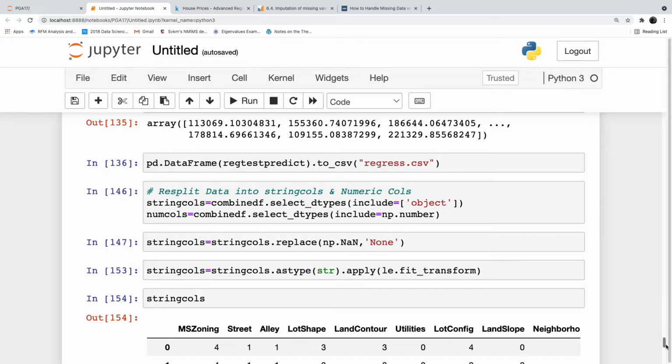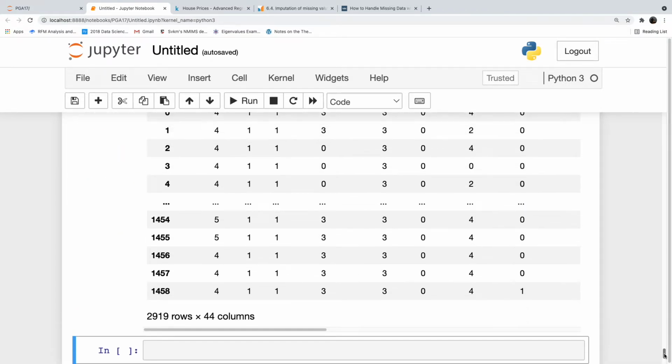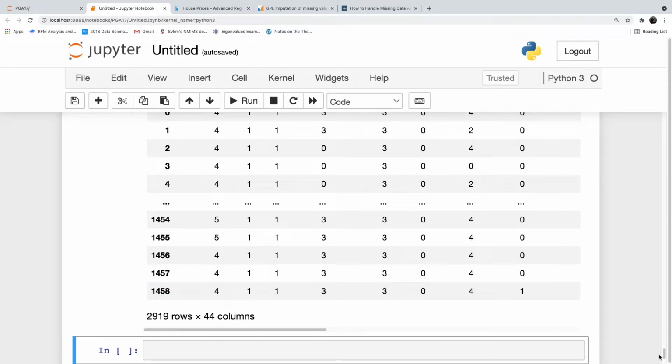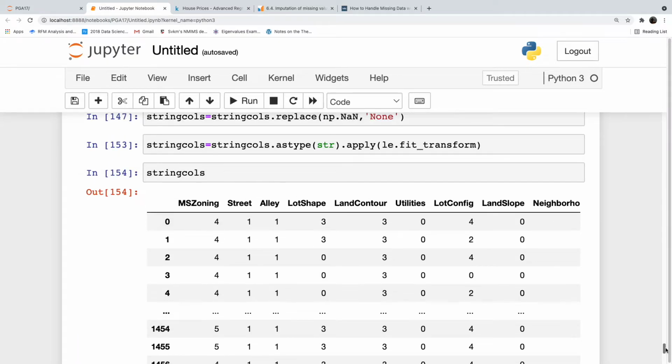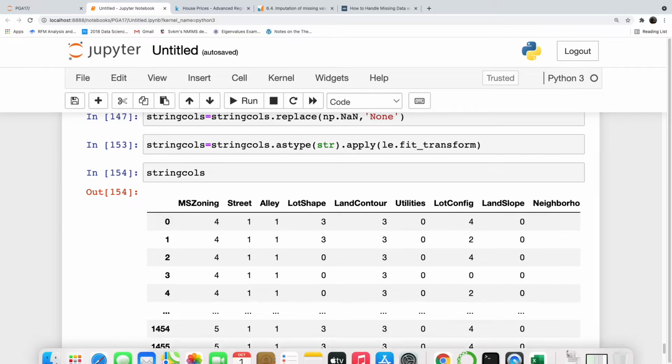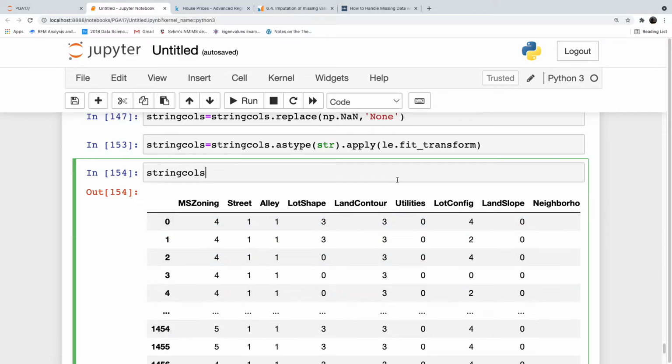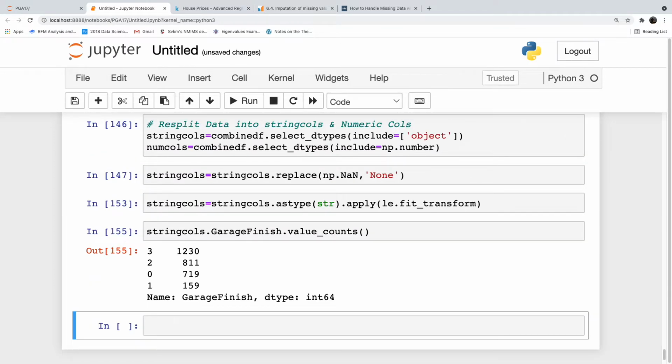So how do we say which is none here? I think everything is 1.